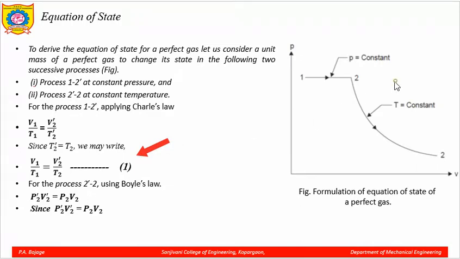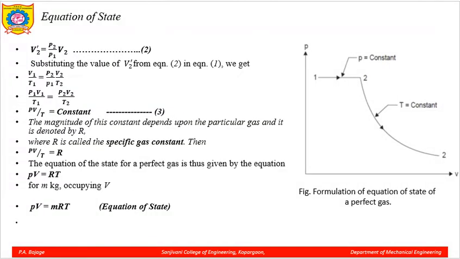Now, consider the process 2 dash to 2, applying the Boyle's law. We can write P2 dash V2 dash is equal to P2 V2 at these two points. From the above conditions, the same statement can be written as V2 dash is equal to P2 upon P1 into V2. We have written this because P2 dash and P1 are the same, you can refer to this equation.